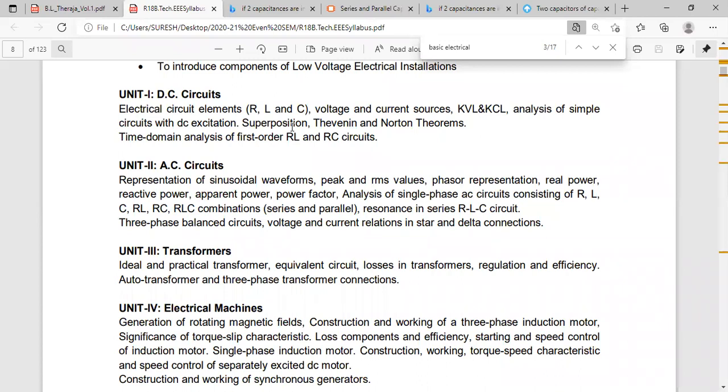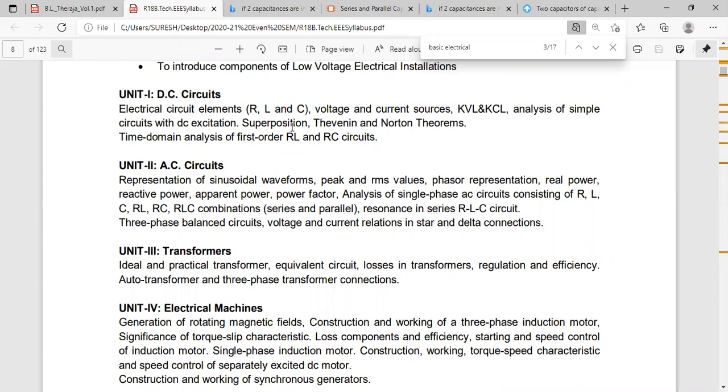First, we should find the current. We'll find the current in any branch, wherever he is asking, by considering only one source at a time. Suppose you are having 5 sources, we'll consider only one source and determine the current. After that, again, second source and determine the current.